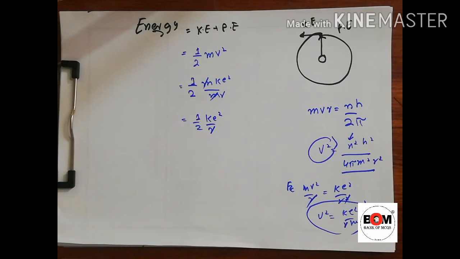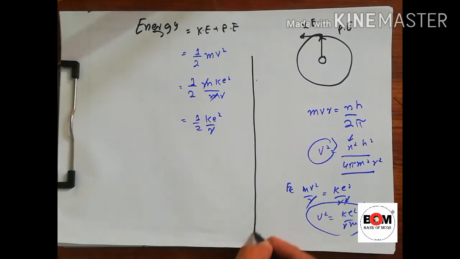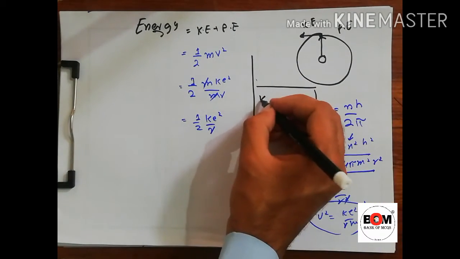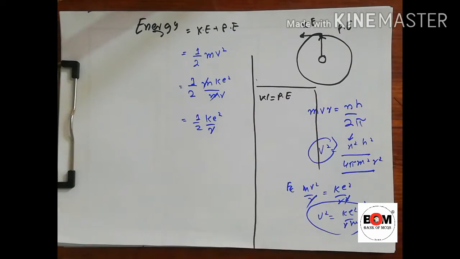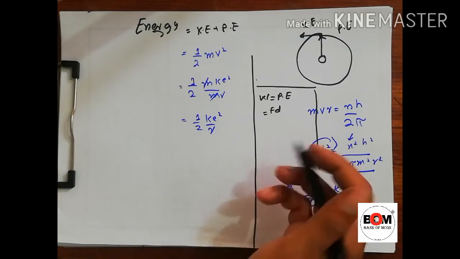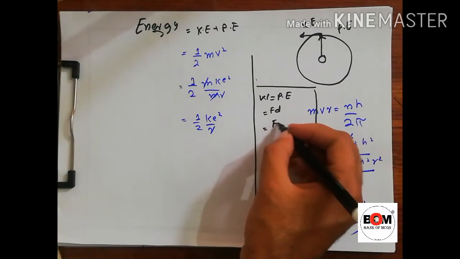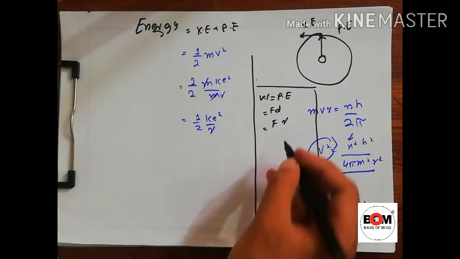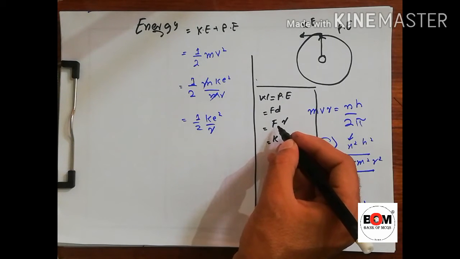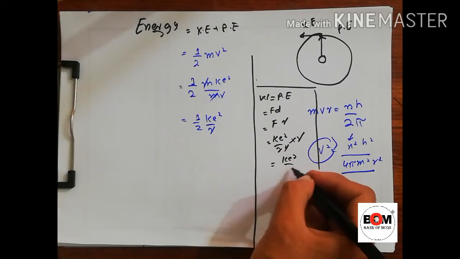The next is the potential energy, the electrostatic potential energy. For electrostatic potential energy we use work. So we know that W is equal to F times d, or in this case the distance is the radius, so we will get F r. Now we know that F is equal to the Coulombic force, F is equal to ke square by r square into r. So r cancels with r, and we will get ke square by r.